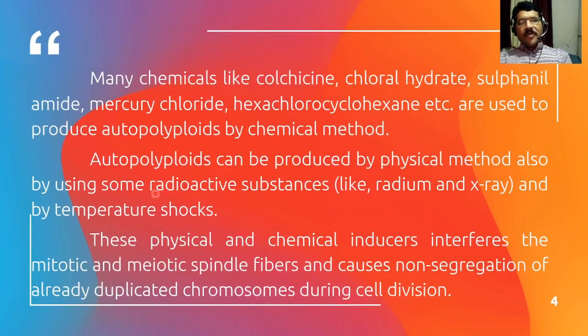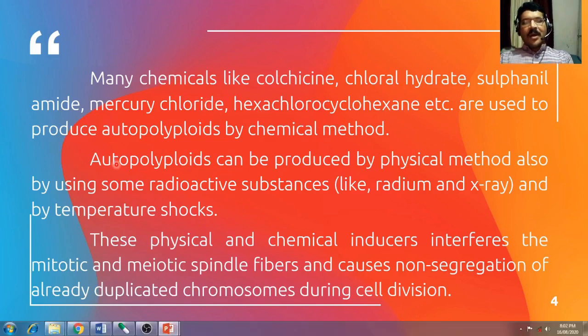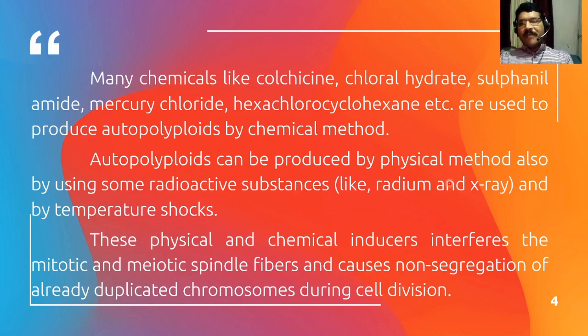For the production of these autopolyploid plants, we can use different chemicals, and the most common is colchicine, sometimes chloral hydrate, sulfanilamide, mercuric chloride, hexachlorocyclohexane. All these are chemicals we can use for the production of such autopolyploid plants. Autopolyploids can be produced by physical methods also. So these are some chemical methods for the development of such autopolyploid plants.